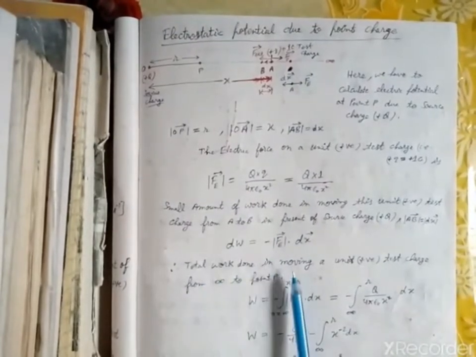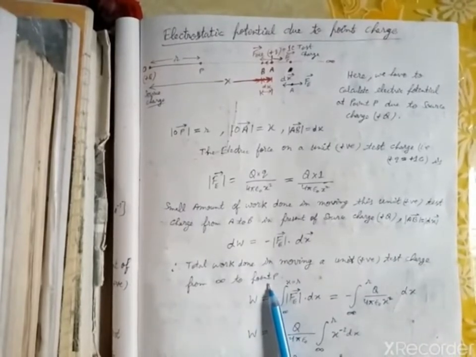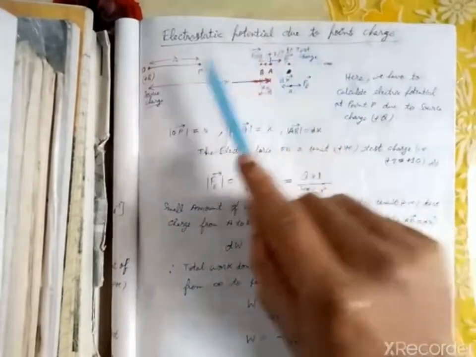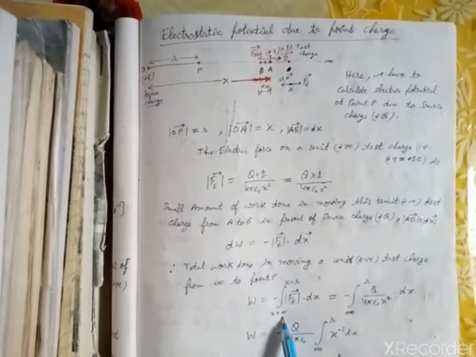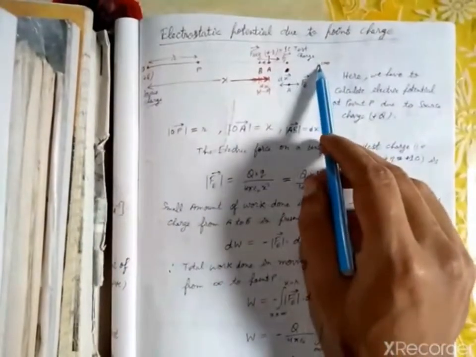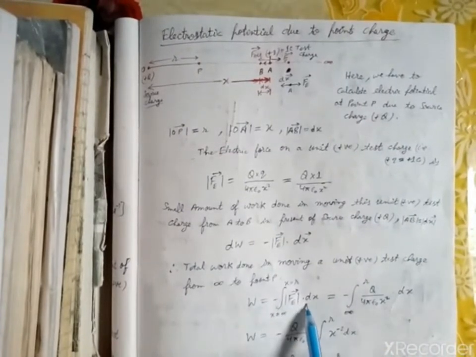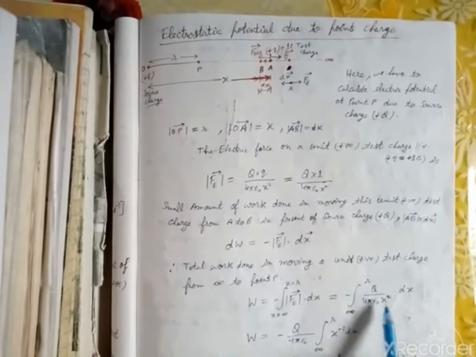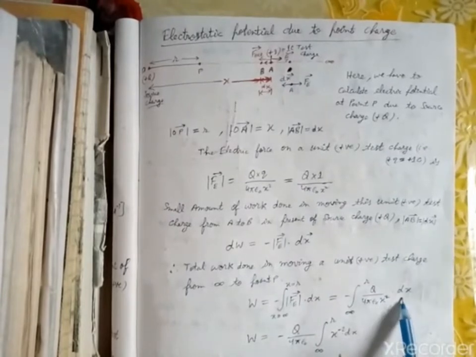Now the total work done in moving the unit positive test charge from infinity to point P. The total work done by the external agent in moving the test charge from infinity to point P, which is at distance R, is W equals minus integral from infinity to R of F into dx. We put in the value of the electrical force, capital Q upon 4 pi epsilon naught x square, into dx.